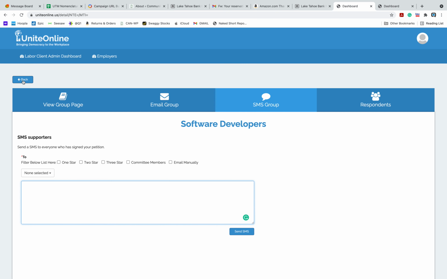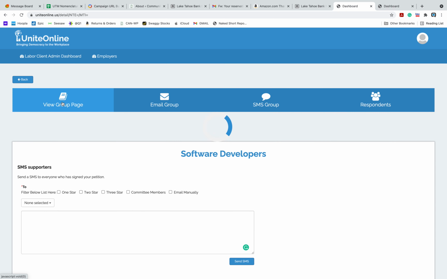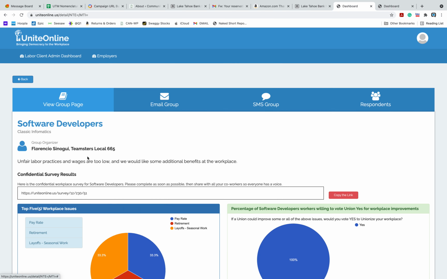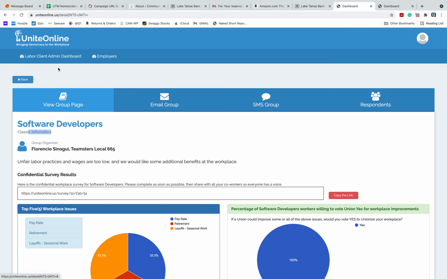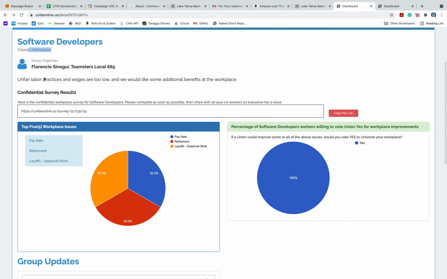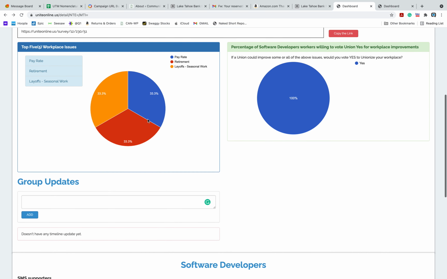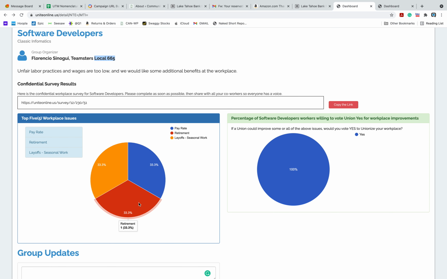So I'm going to back up here. I'm going to back out. So if you recall, here's the group page, and this has got all the product details. So this has got the company and the group, who is organizing the group from the Teamsters here, Florencio, and then of course a link to be able to share with anybody in the workplace who wants to take the survey.